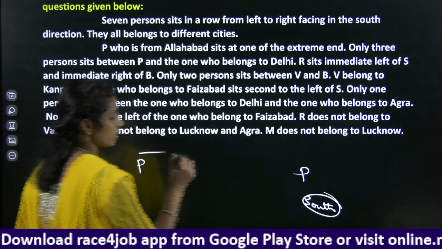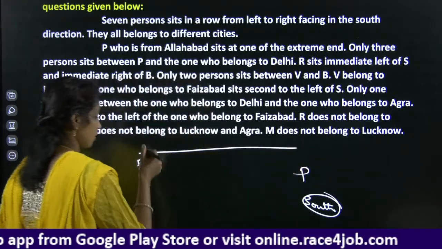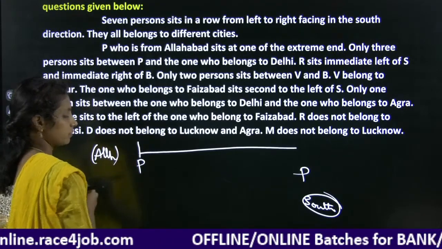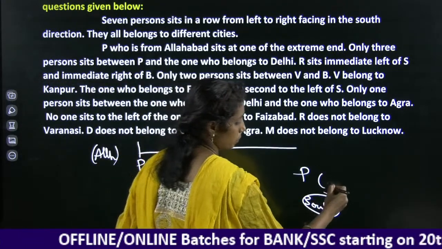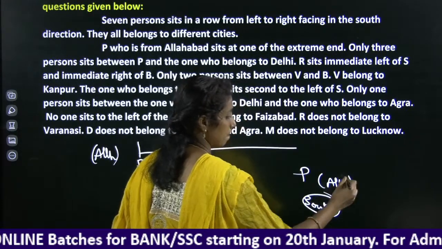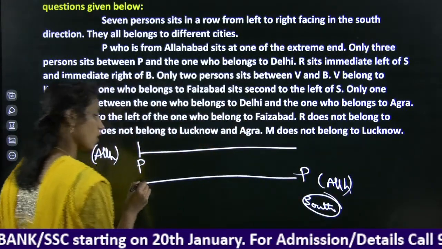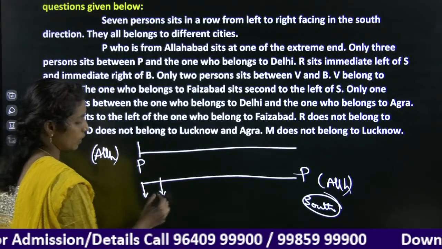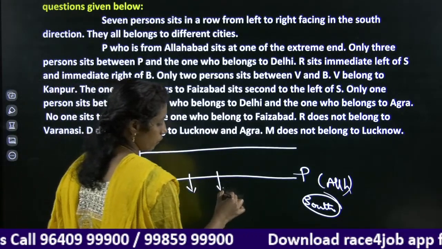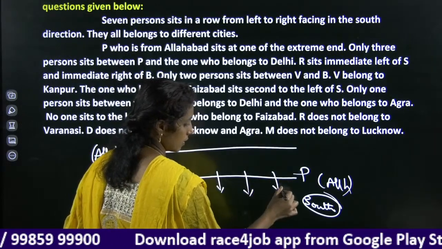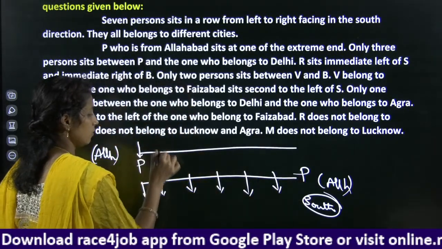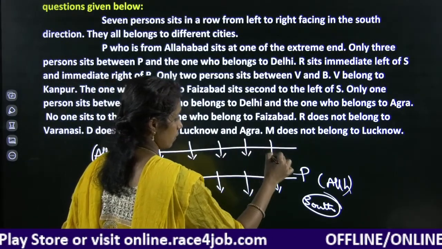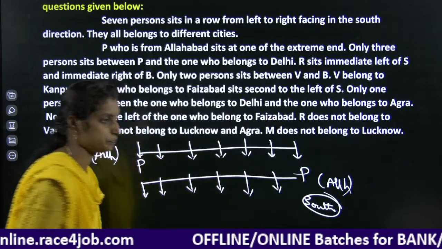If you consider P Allahabad here, or P Allahabad there, and all are facing south. 7 persons: 1 2 3 4 5 6 and 7.